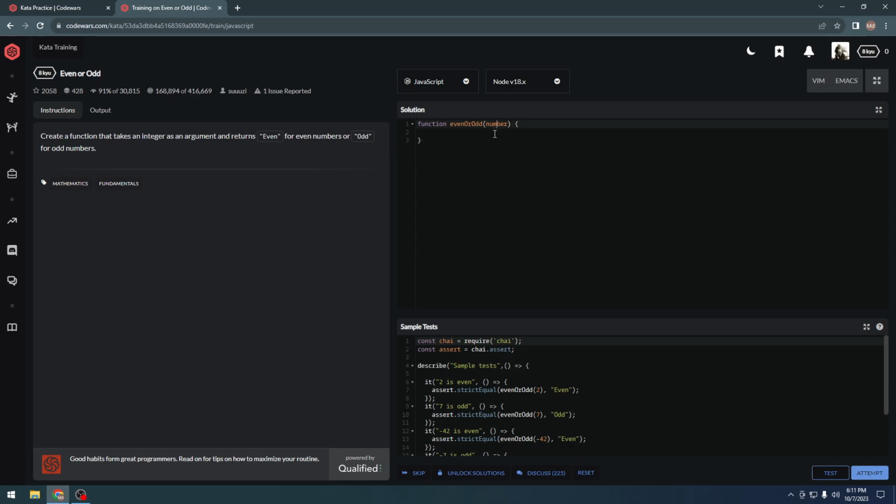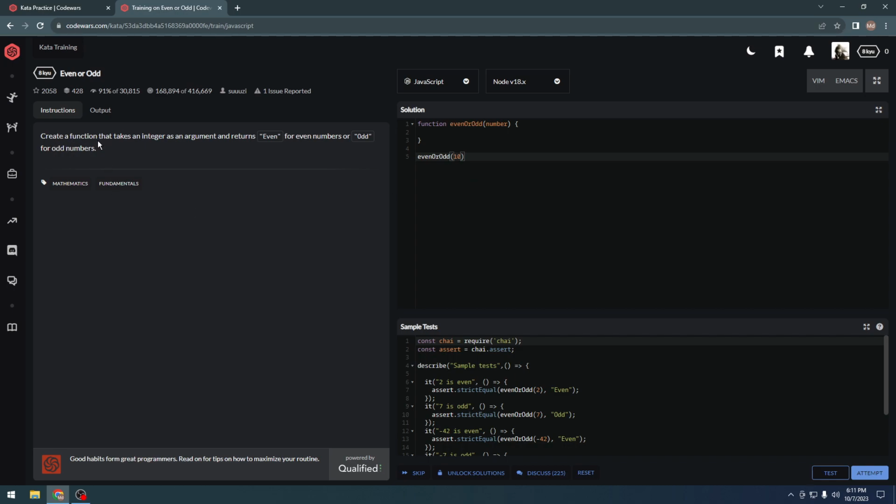This is the parameter, more precisely. So we will be taking an argument like this, even or odd, and then integers like 2 or 3 or 10 or whatever, but not floating or decimal numbers, only integers. So we don't need to check that.